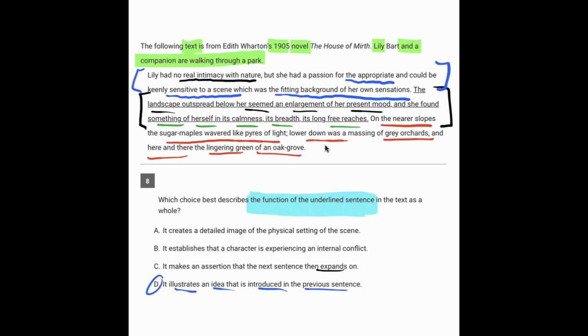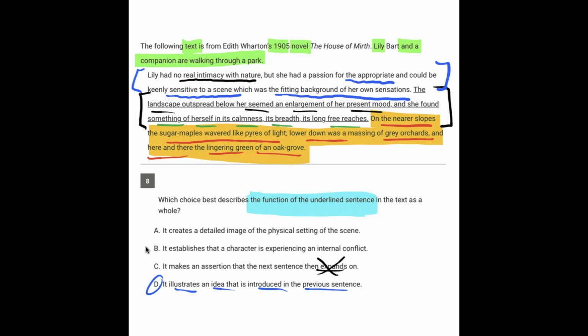But I don't necessarily think that the next sentence, the one that I'm going to be highlighting in orange here, is expanding on the claim, because once again, the claim is that the landscape was an enlargement of her own mood. And in this orange sentence here, we're not really seeing anything about her mood. We're just seeing a super detailed description of the area, of the physical setting. So I think to say that it expands on what was said before, it's a little different. It's just giving us a ton of detail.